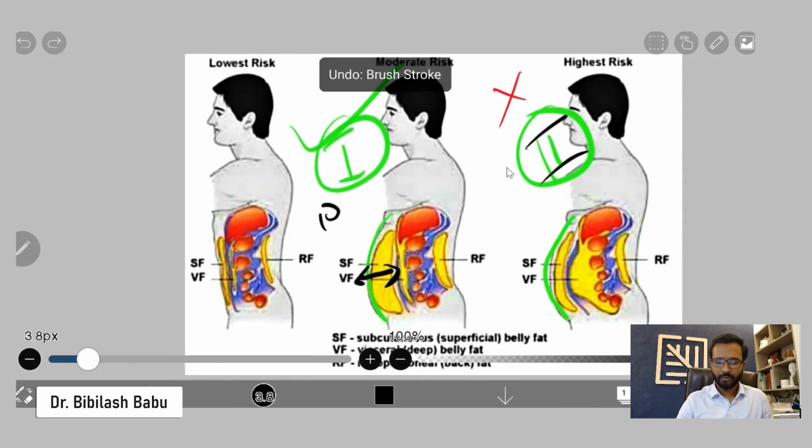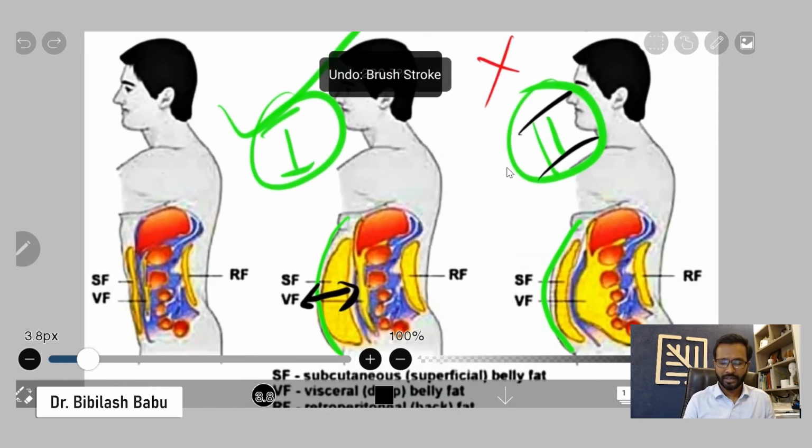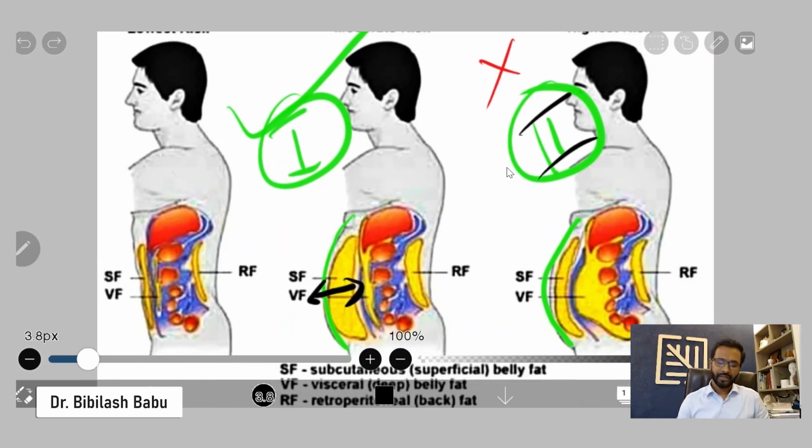Another most important thing when we think about these two body types is, when we consider exercise and diet in these two types of person, there is an important thing. This type 2 person, if he takes diet and exercise, will definitely have much better results than the type 1 person.